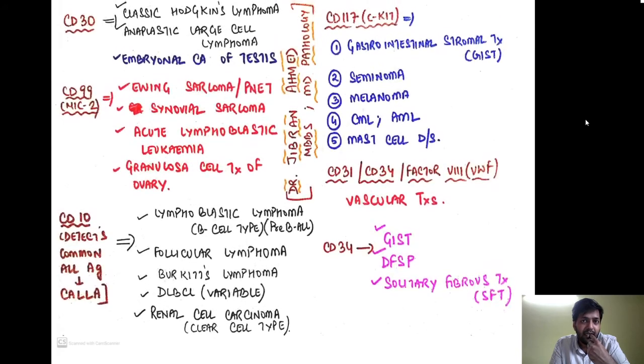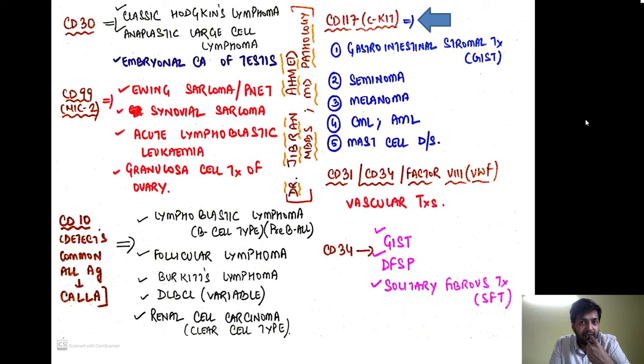Then we have the CD117, also called the c-KIT, which is positive. Very importantly, it is positive in the gastrointestinal stromal tumor called GIST. Also it is positive in seminoma, which is the germ cell tumor, melanoma, CML, AML, as well as in case of mast cell disease.